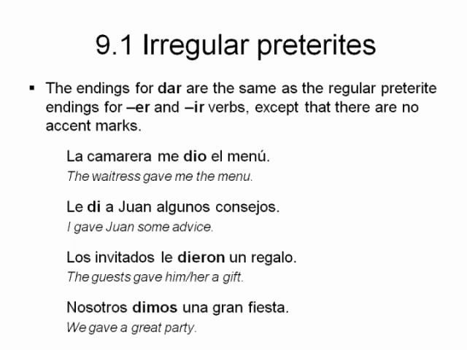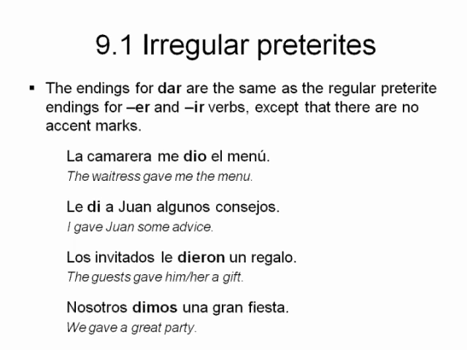Working with the verb dar, keep in mind that there are no accent marks, and the endings are the same as the irregular ER and IR preterite verbs, except there are no accent marks. Just some examples of sentences. La camarera me dio el menú. Le di a Juan algunos consejos. Los invitados le dieron un regalo. Nosotros dimos una gran fiesta, perdón.